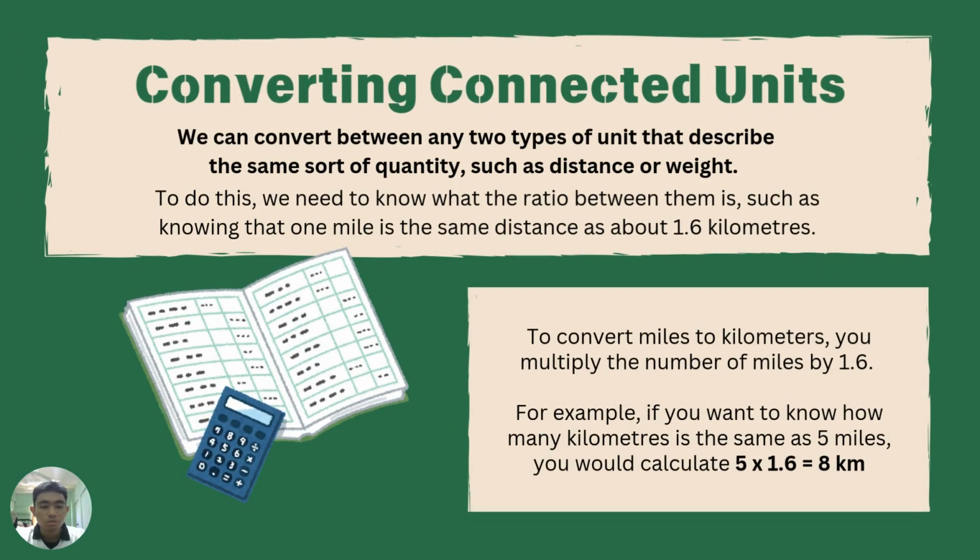We can convert between any two types of unit that describe the same sort of quantity, such as distance or weight. To do this, we need to know the ratio between them, such as knowing that 1 mile is the same distance as about 1.6 kilometers. To convert miles to kilometers, you multiply the number of miles by 1.6. For example, if you want to know how many kilometers is the same as 5 miles, you calculate 5 times 1.6, which is equivalent to 8 kilometers.